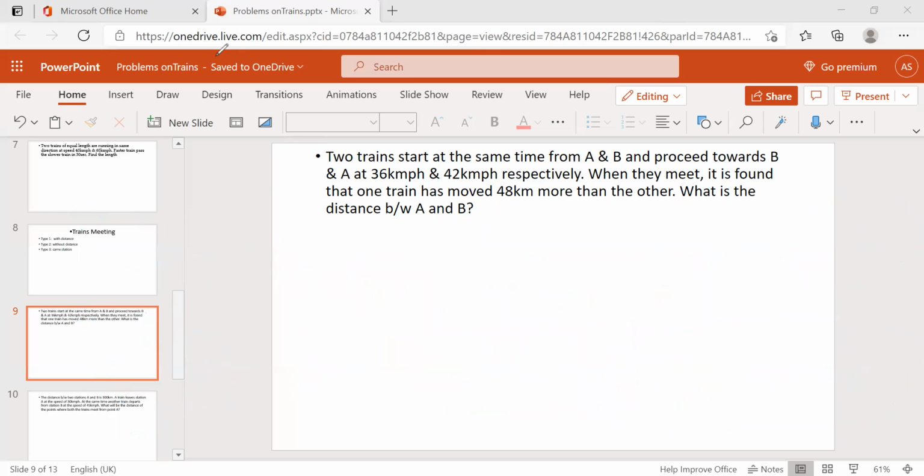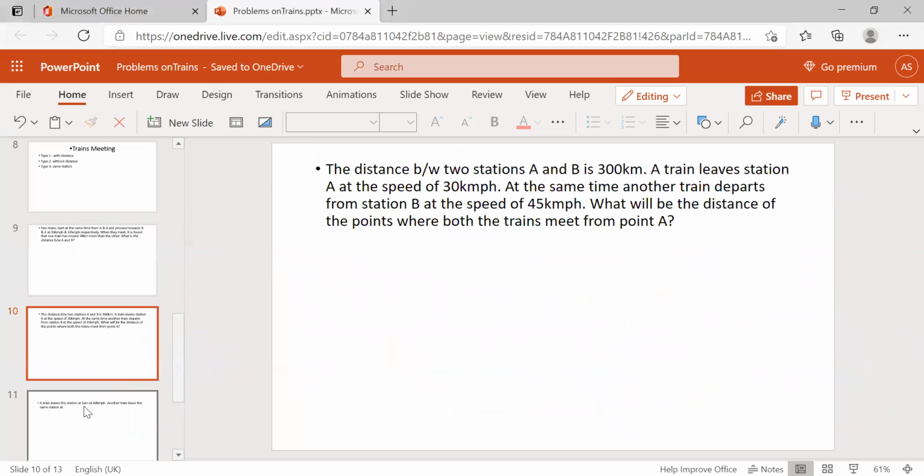Now we'll move to the next question. The distance between two stations A and B is 300 kilometers. A train leaves station A at the speed of 30 kilometers per hour. At the same time, another train departs from station B at the speed of 45 kilometers per hour. What will be the distance of the point where both trains meet from A?